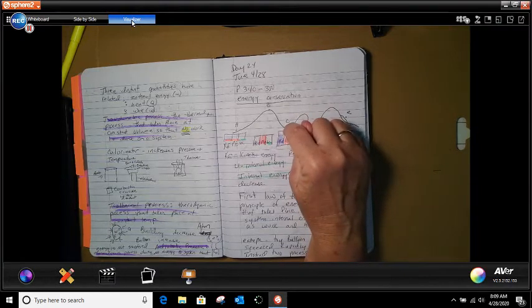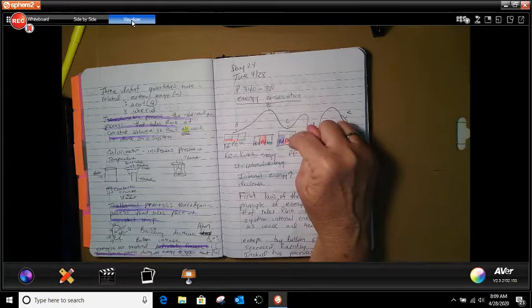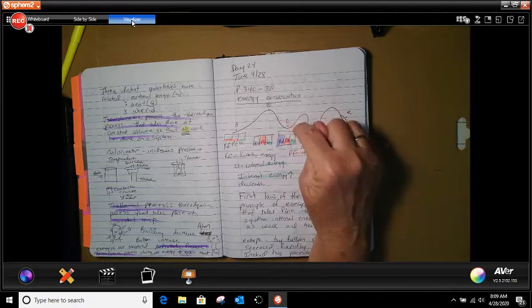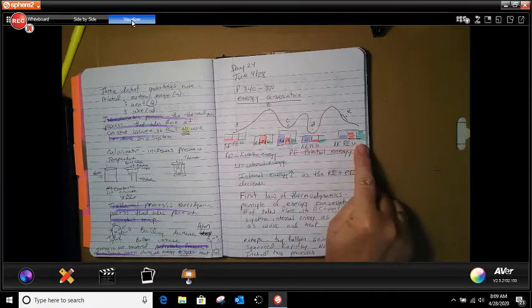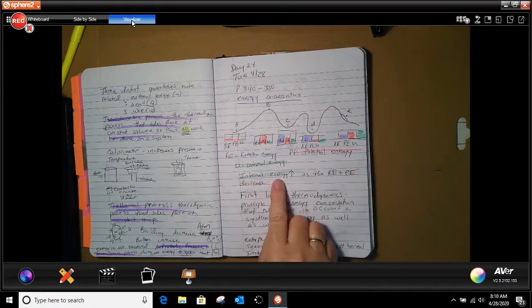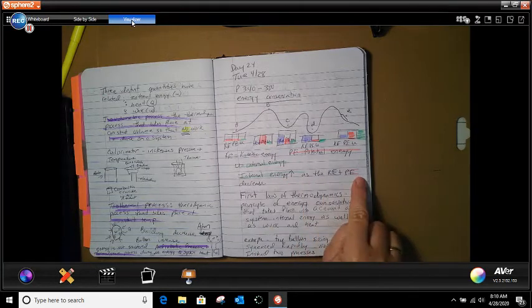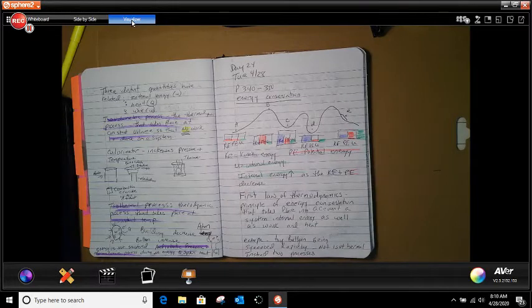As it's down at the bottom of the hill, the kinetic energy, potential energy, and a little bit of the internal energy is getting ready because it's getting ready to go back up. As you go across, you can see how kinetic energy, potential energy, and internal energy all fluctuate depending on where the car is on the roller coaster. Now, when the internal energy increases, the kinetic plus the potential energy decreases. So it is known as an inverse relationship.